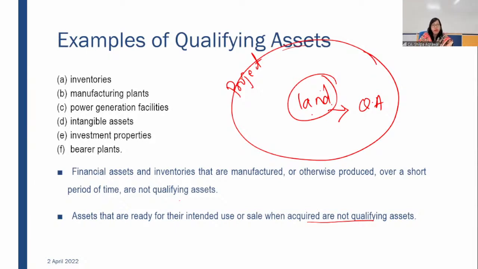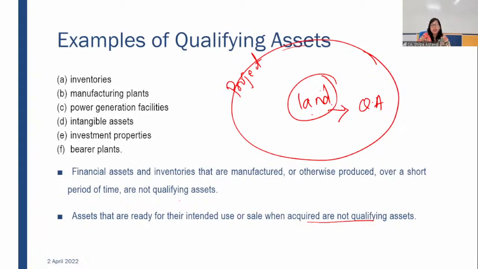Here, if we are borrowing a fund for a specific project, and land is also acquired, then land will also be a qualifying asset. If you are borrowing a fund only for construction of the building over the land, then definitely land is out of the purview, because your borrowing was not meant for acquisition of land. If your borrowing is for a project, and one of the steps in that project was acquisition of land and then construction, in that case you have to consider land also as a qualifying asset. Hope it is clear. I have given you a practical example which appeared in your examination.